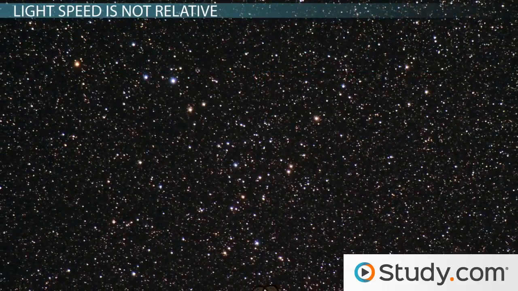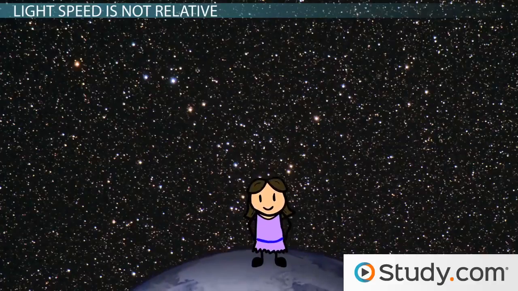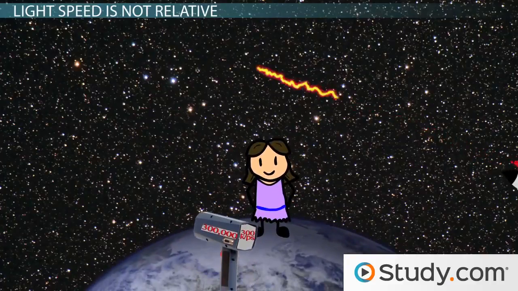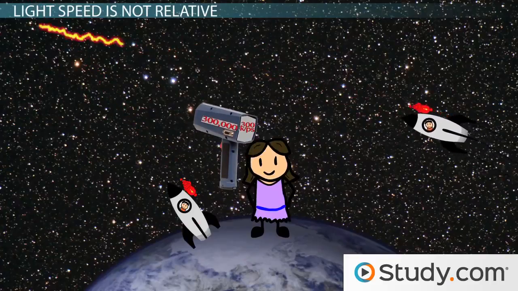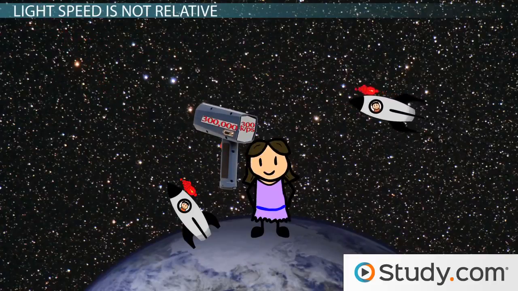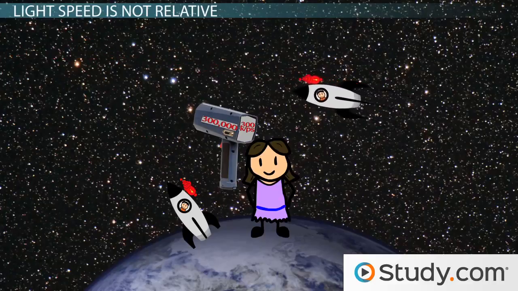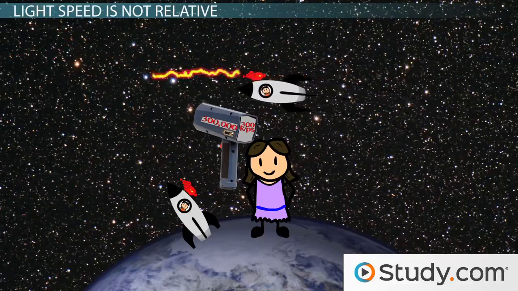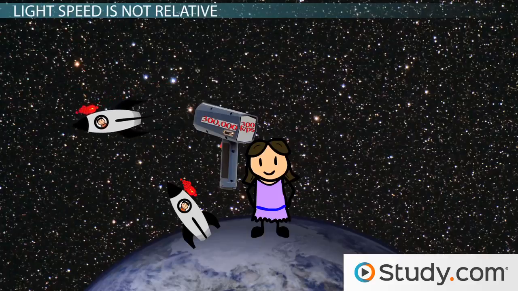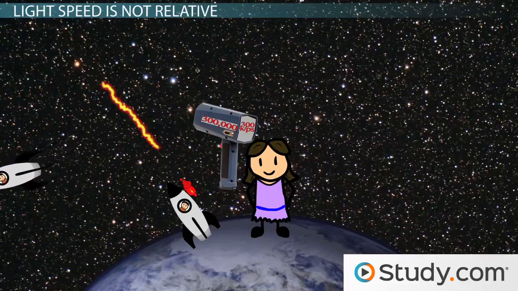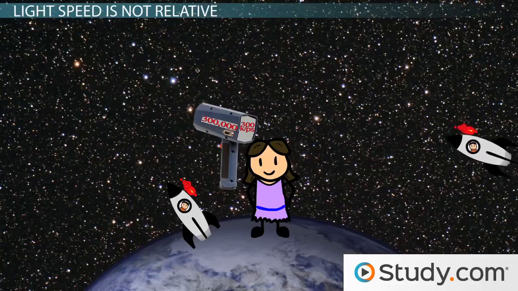Imagine you are positioned on Earth and you observe two spaceships. One ship is not moving relative to the Earth, while the other is traveling close to the speed of light, let's say 250,000 kilometers per second. If each ship fires a laser of light, how fast would you record each laser of light? Let's start with the stationary ship. If you use your trusty radar gun, it would clock the laser at 300,000 kilometers per second. That is the speed of light, and that makes sense.